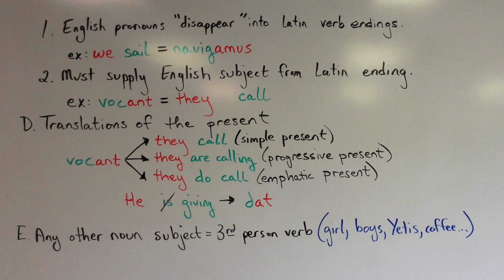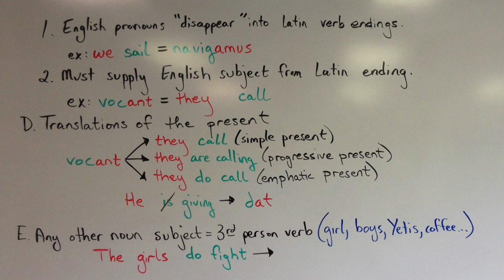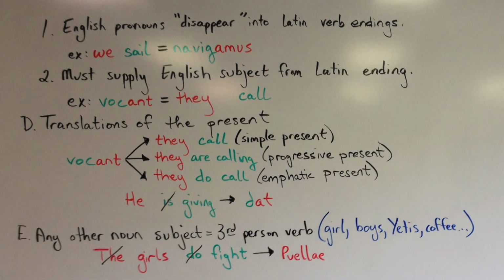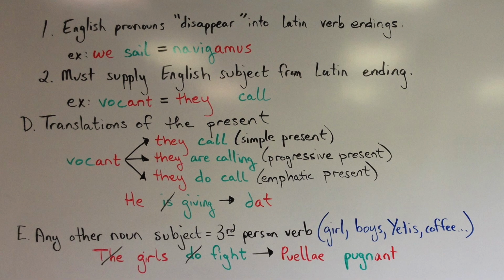So if we have the phrase, the girls do fight, the first thing that we'll do is we'll ignore the words the as an article and do as a helping verb, and then we'll translate that girls subject as puellae with an AE because it's plural, and then fight would be pugnant with an ANT ending because those girls as a noun would make a third person verb and they're plural, so the verb is also going to be plural.